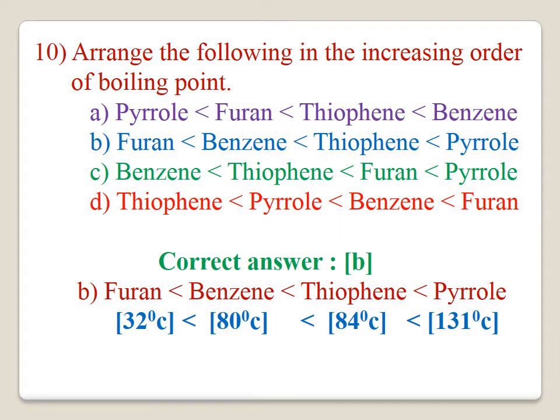Number 10. Arrange the following in the increasing order of boiling point. The correct answer is option B. Furan is less than benzene, which is less than thiophene, which is less than pyrrole. The pyrrole has the highest boiling point and furan has the lowest boiling point, and their boiling points are given below. Furan 32 degrees C, benzene 80 degrees C, thiophene 84 degrees C, pyrrole 131 degrees C. This is the correct answer, B.